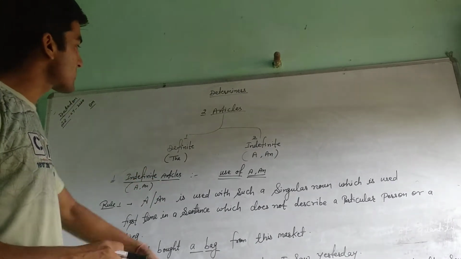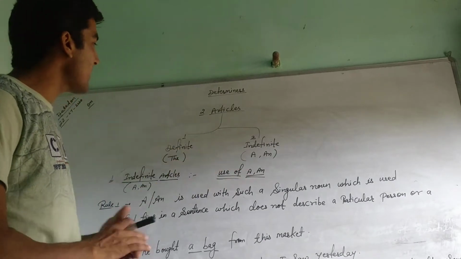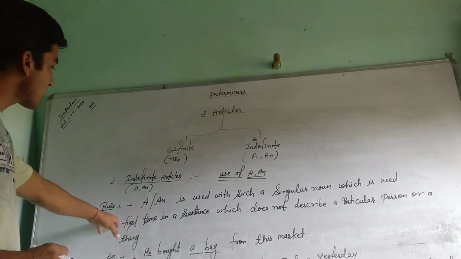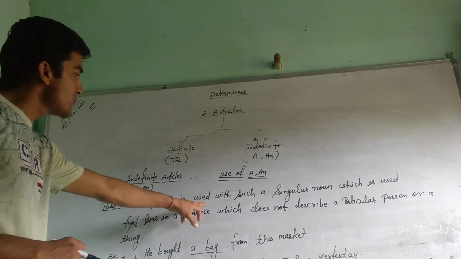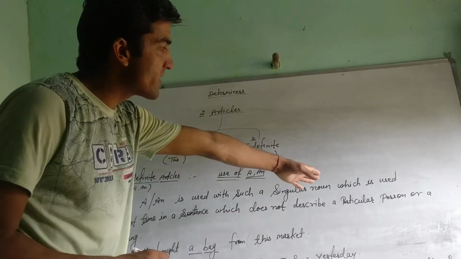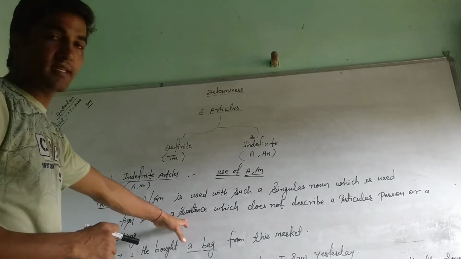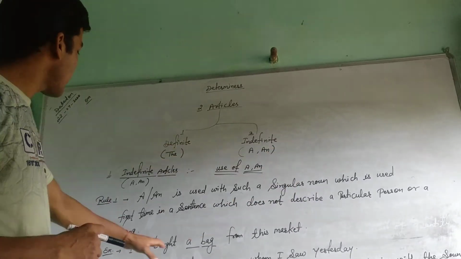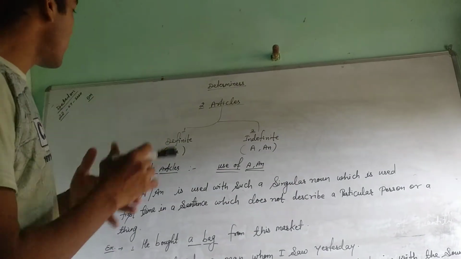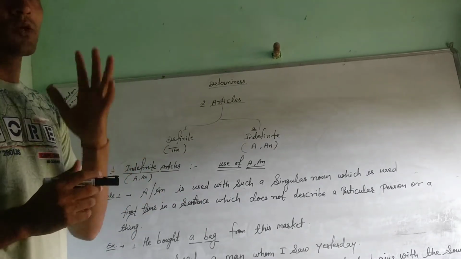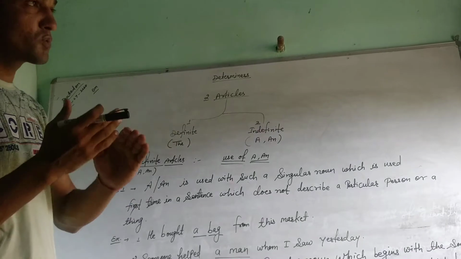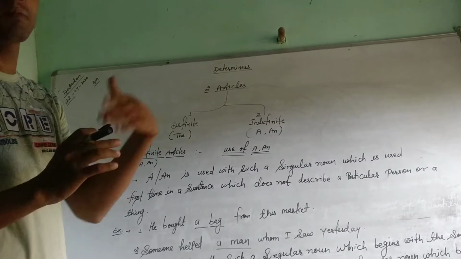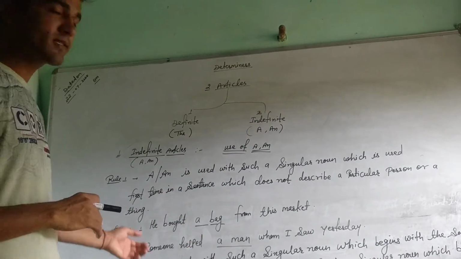So indefinite articles a and an. So use of a and an. So rule first is here. Rule first is that a or an is used with such a singular noun which is used first time in a sentence, which does not describe a particular person or a thing. Okay, means it is used with such a singular noun which is used only first time in the sentence. Here is not about a particular person or thing. Okay, so let's see the example.